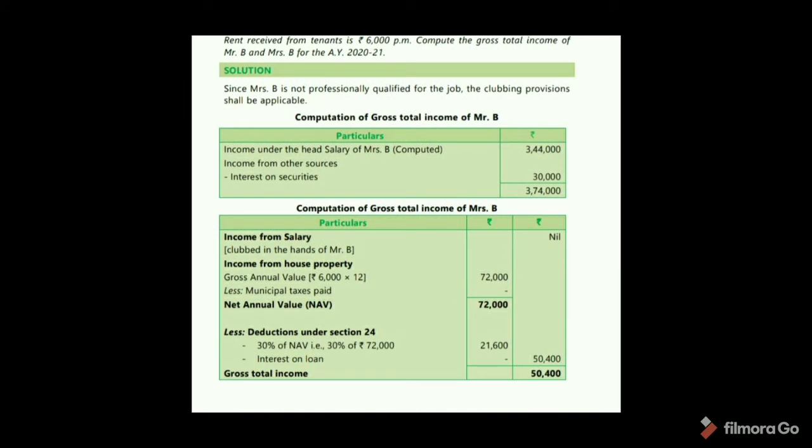Less deduction under section 24, 30% of NAV, that is net annual value. So 21,600. And interest on loan. There is no interest on loan. Okay. So 50,400. So gross total income of Mrs. B is 50,400. Okay.